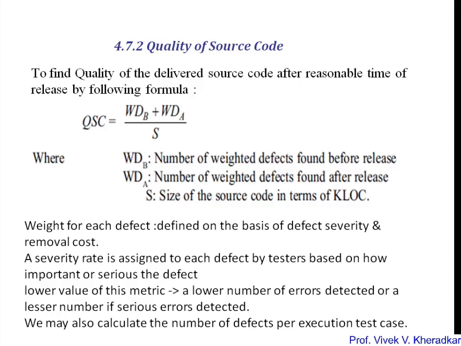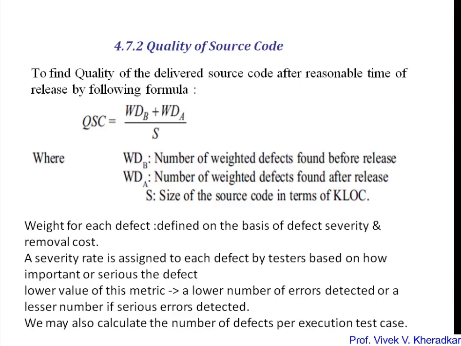So for S, as we have the source code, we can find out the size of the total source code in terms of KLOC. And once you know the total size, you can find out the defects that occur before release and after release, and based on that defect ratio along with the total source code, you can identify the quality of source code.